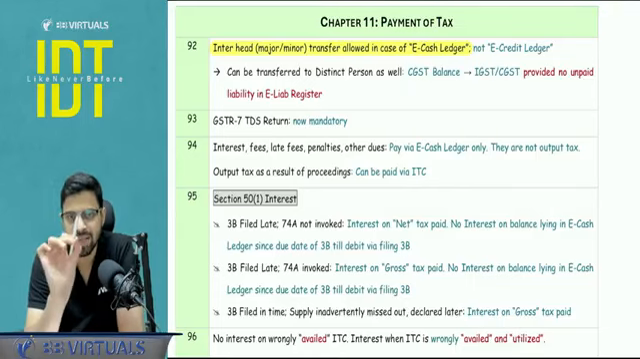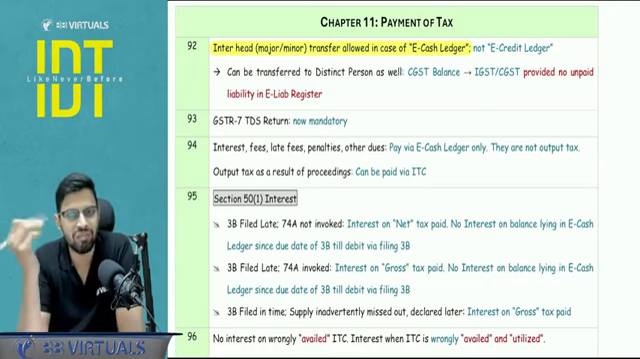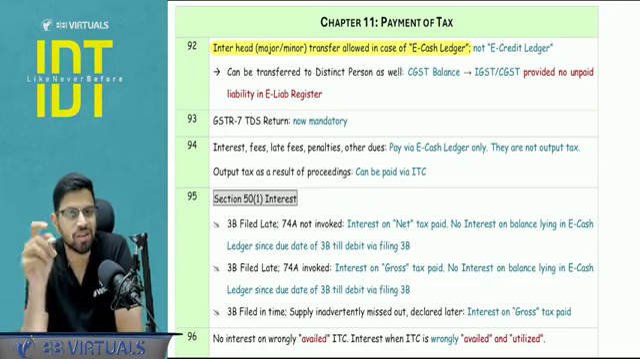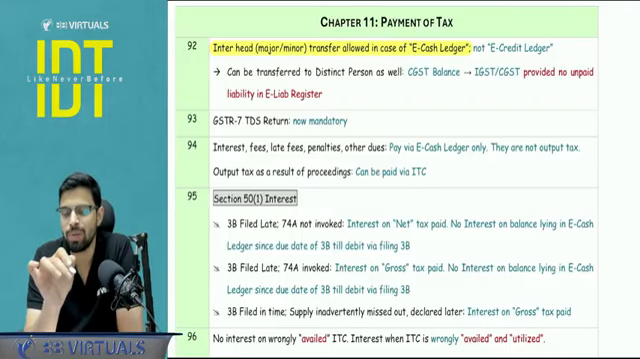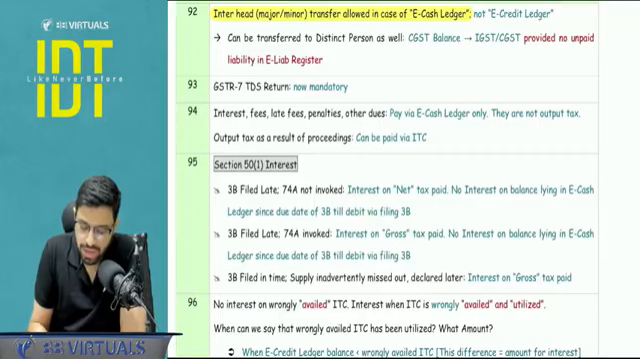So there should not be any balance in the e-liability register, because as they say in a flight, before helping others, save yourself. If there is your own liability which is pending, you cannot transfer it to the distinct person. Very important point to be noted, right? And this transfer is for the e-cash ledger, not the e-credit ledger.